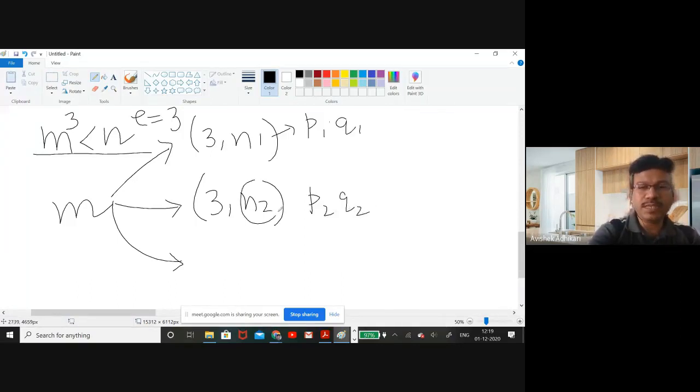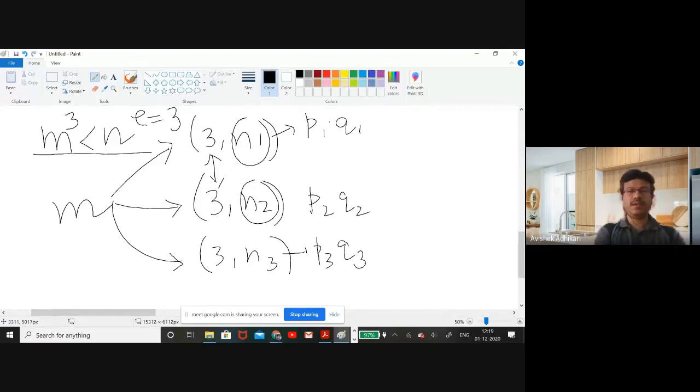Here n2 is changed, but the exponent remains the same. And here 3 and n3, where n3 is p3 times q3.